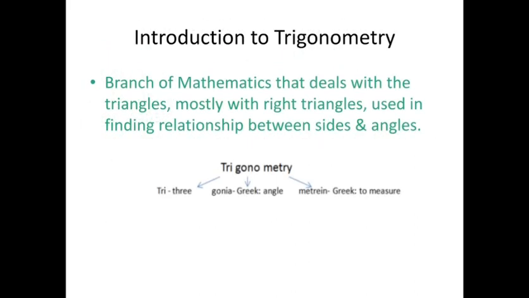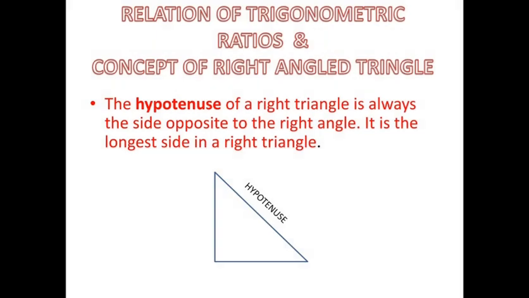Now the introduction to trigonometry. It is the branch of mathematics that deals with triangles, mostly the right triangle, used in finding the relationship between sides and angles. So it is basically based on right triangles. We will learn about the right triangle first before going to trigonometry. Here is a right triangle given in the figure.